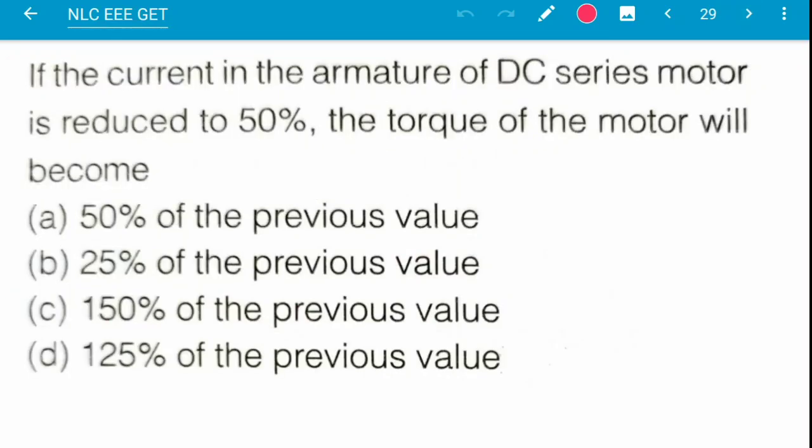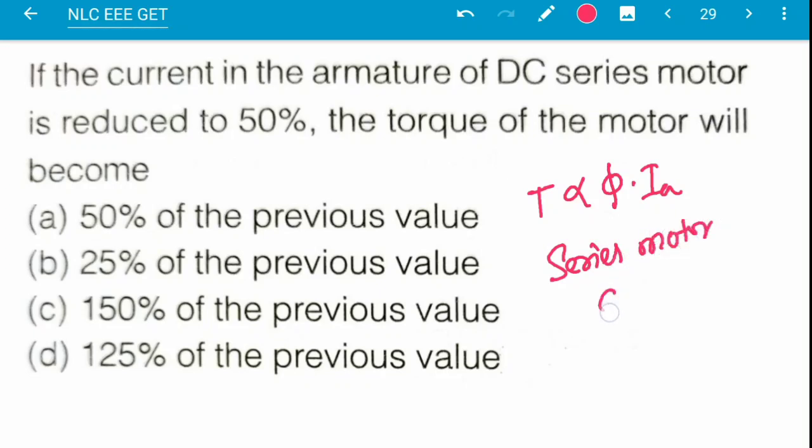Next question: if the current in the armature of a DC series motor is reduced by 50%, the torque of the motor will become how much? In a series motor, torque is directly proportional to flux times armature current, and flux is directly proportional to armature current, because the field is connected in series with the armature.